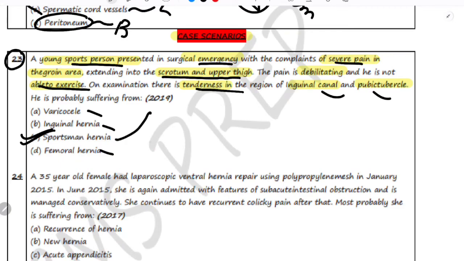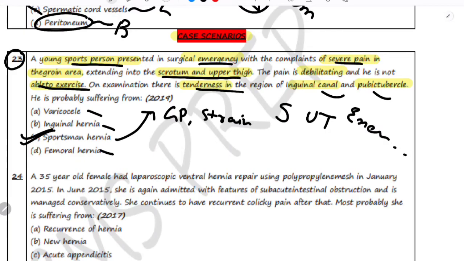So first of all, let's discuss sportsman hernia. Sportsman hernia is characterized by groin pain, and it is often seen in athletes due to strain in the muscles and the tendons of lower abdomen and pelvis. The pain can radiate to the scrotum and upper thigh, and it is often aggravated by exercise. Now, why is varicocele not the answer? This involves the swelling of the veins of the scrotum, which usually presents as a painless mass and not with groin pain and exercise related symptoms. So this cannot be our answer.